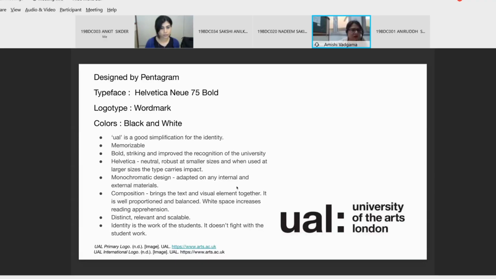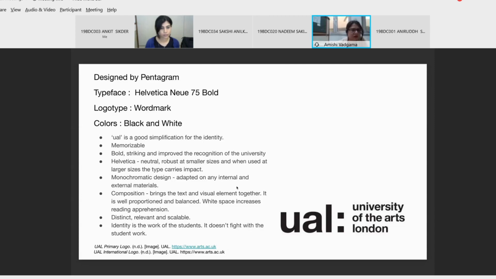So now this is their brand architecture model. We can see the umbrella brand and then the colleges, the logos for the colleges. Again, the color for the name, to specify which college it is, is green.